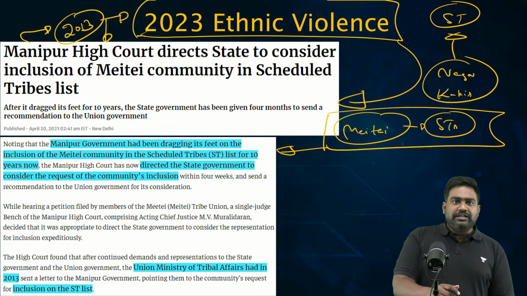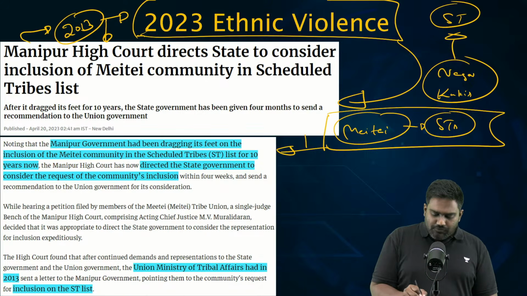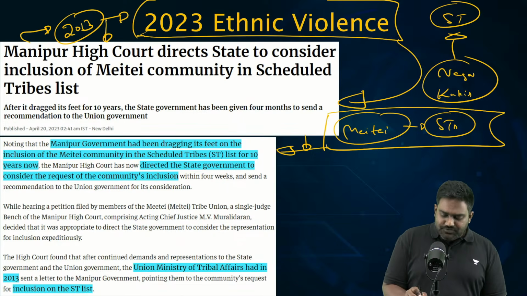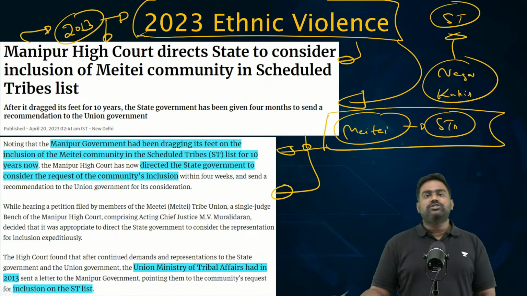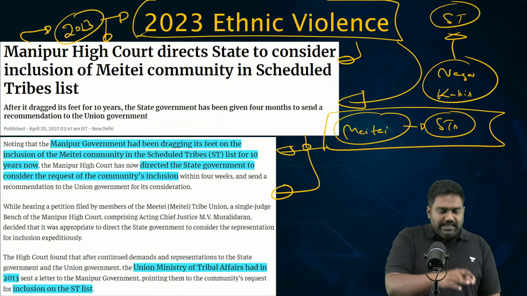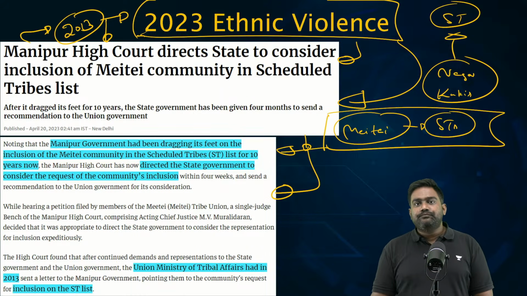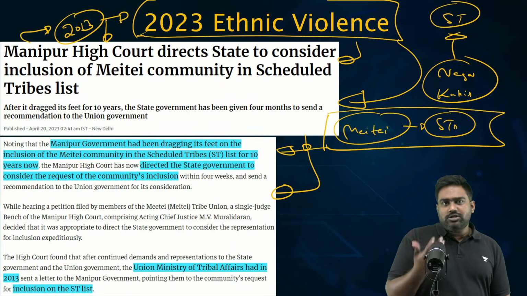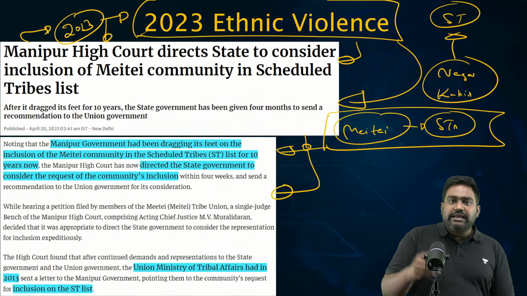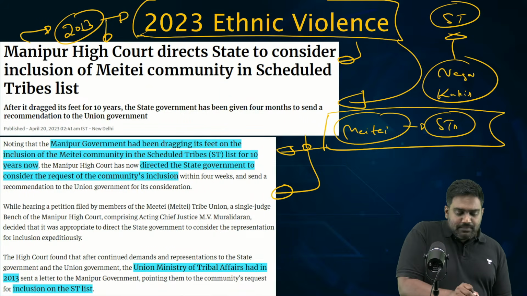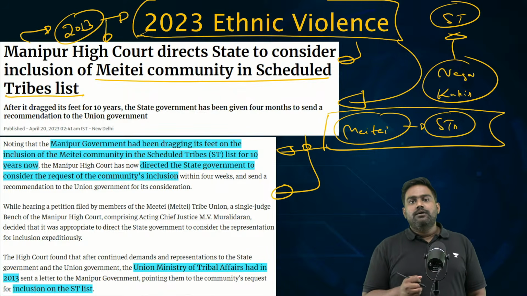So Meitei petitioners had approached the High Court asking for orders to be given for ST status to be provided. And in May 2023, the High Court passed this order. It directed the governments to consider whether ST status should be provided to the Meitis. Please understand, the High Court did not order ST status to be given because that's not the job of the High Court. The High Court directed the governments to consider the report of this committee to reevaluate whether Meitis deserved ST status. So this push was given by the High Court.